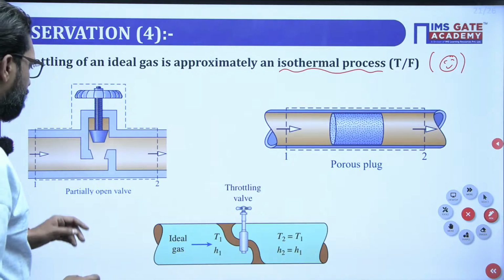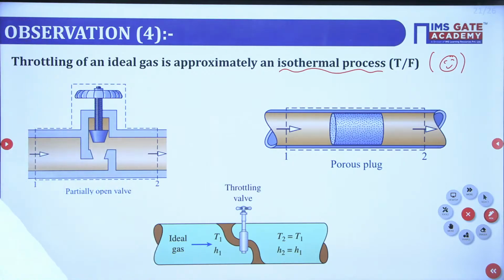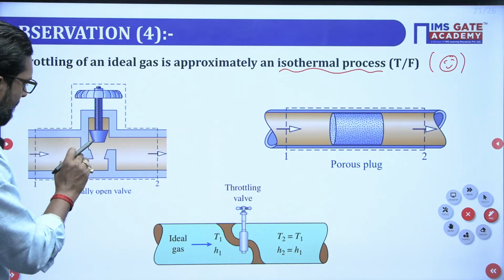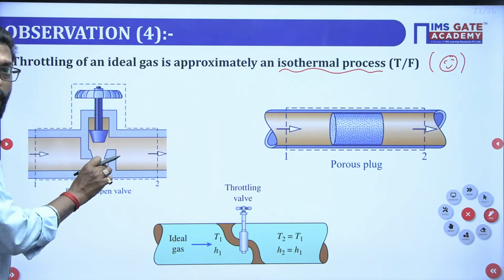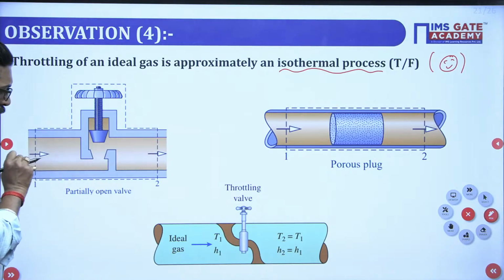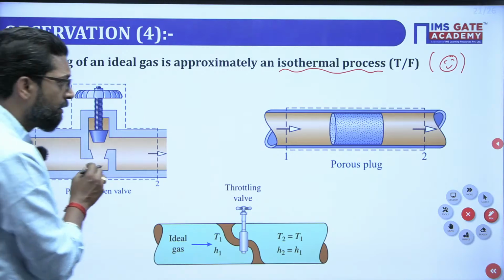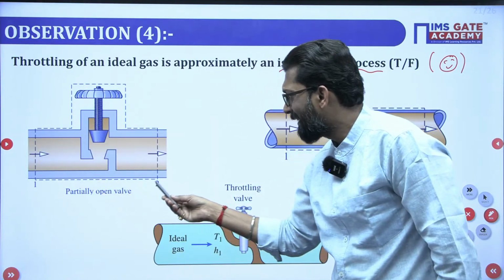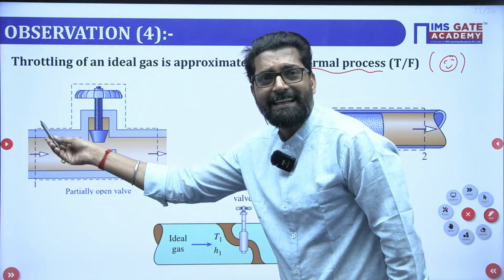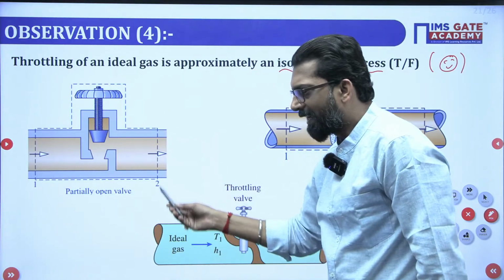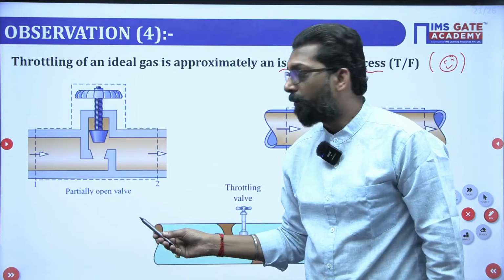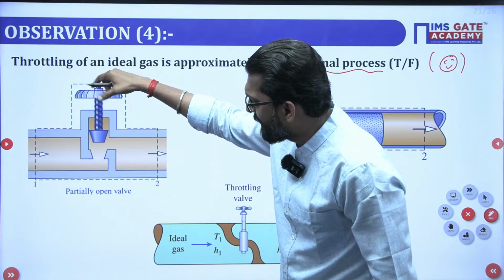What is the throttling process? See, there are certain things during the throttling process. First of all, it is a very rapid process. There is a decreasing valve. The fluid enters the pipe section, which is the control volume. This dotted line is the control volume. This one is the inlet to the control volume, and this second one is the outlet. During that, there is throttling of the fluid. You are continuously decreasing the area of the gap.